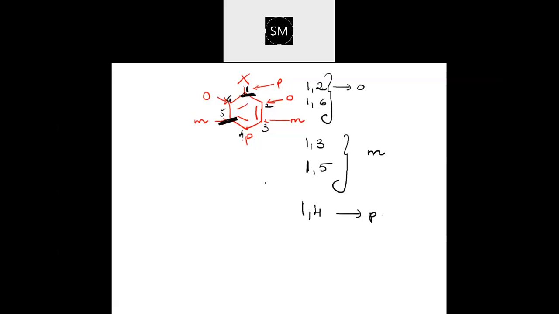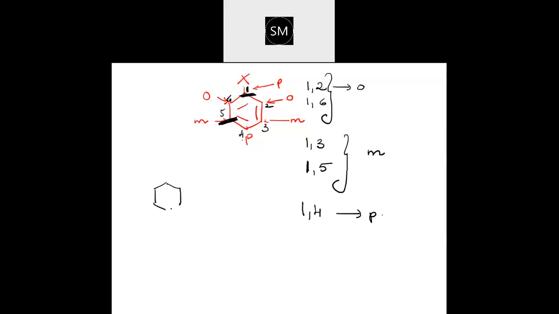So you should see wherever that halogen is, with respect to that, in which position the other halogen is present, if you have to give the ortho, meta and para name. When there are two halogens, we make use of this ortho, para and meta. Otherwise, it is not required. When there are two substituents, then it comes into picture. Just make a note of this.